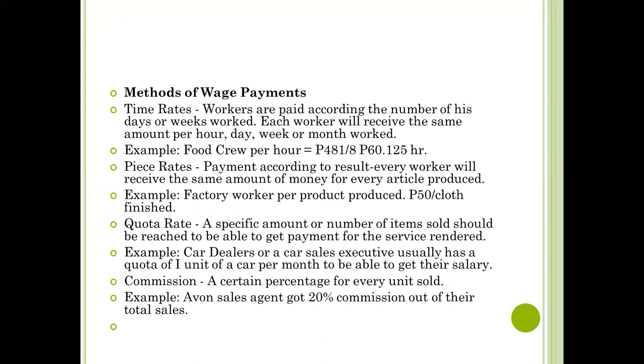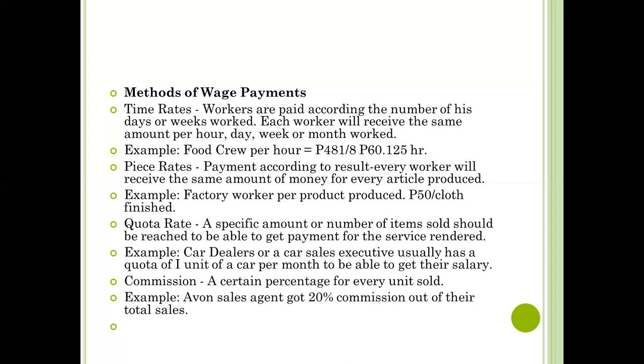For piece rates, it is payment according to result. Every worker will receive the same amount of money for every article produced. For example, a factory worker per product produced. So it is 50 pesos per cloth finished.